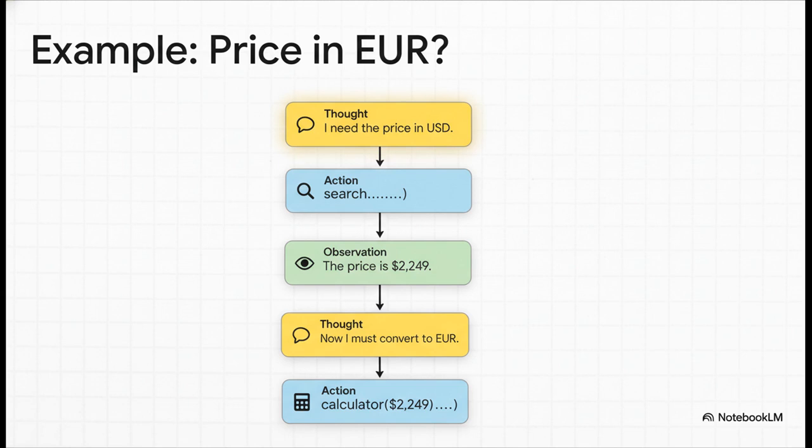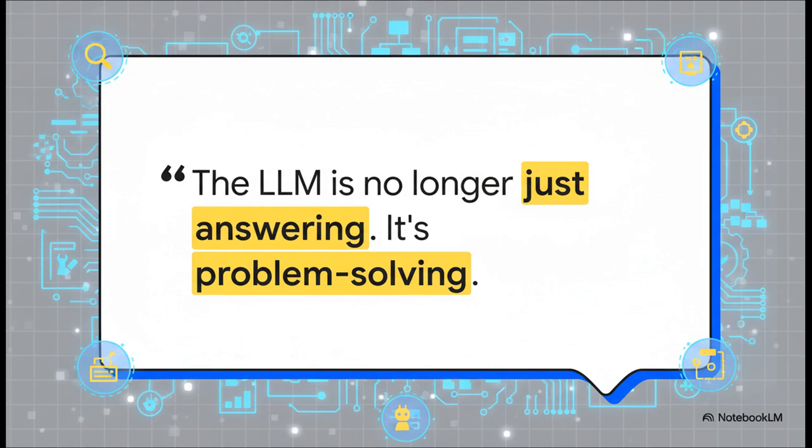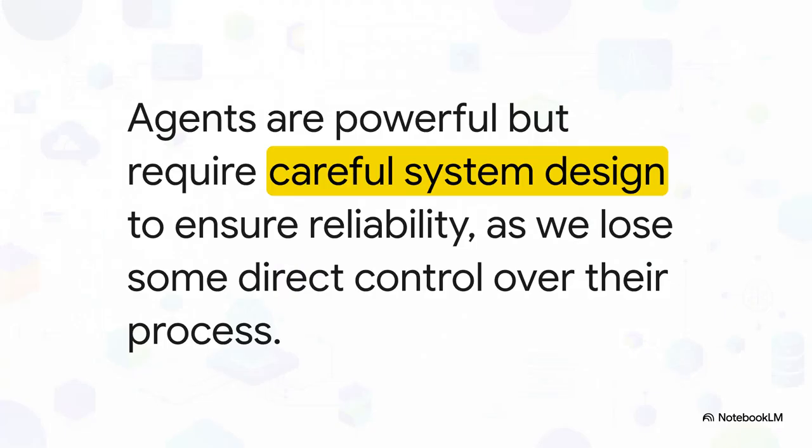And this really is the bottom line. With agents, the LLM isn't just a passive machine that answers questions anymore. It's an active problem solver that can use tools to achieve a goal. It's a massive shift in what these models can do. Of course, this power comes with its own challenges. When you give an LLM this much autonomy, you're also giving up some direct control. An agent might pick the wrong tool, or it might misunderstand a result. So building reliable agent systems means you have to think carefully about things like error handling, and maybe even having a human check its work.